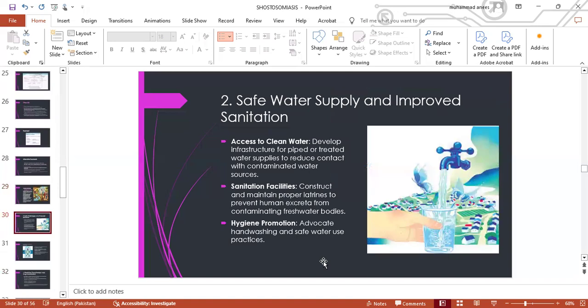Number two is safe water supply and improved sanitation. Access to clean water: develop infrastructure for piped or treated water supplies to reduce contact with contaminated water sources. Sanitation facilities: construct and maintain proper latrines to prevent human excreta from contaminating freshwater bodies. And hygiene promotion is advocacy of hand washing and safe water use practices.